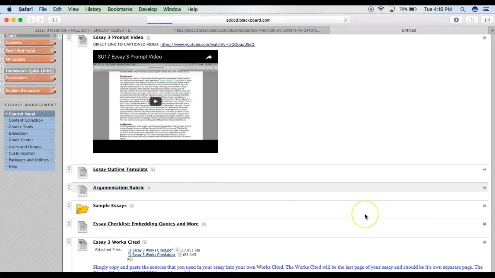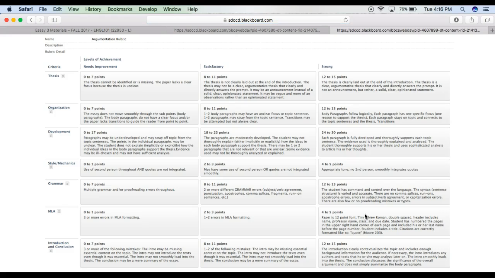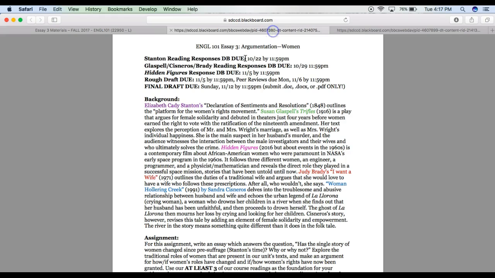And then the rubric you can find here as well. Again, it's the same rubric as last time because we're still dealing with argumentation. And it's loading. Okay, so thesis, organization, development, style, grammar, MLA, intro, conclusion. And then you can read the descriptions for each of the categories. Remember, we're aiming for strong, obviously, in all of the categories. And I do have listed here, some of you are missing this, but no second person, right? And smoothly integrate quotes. So be sure that you're working on those things.